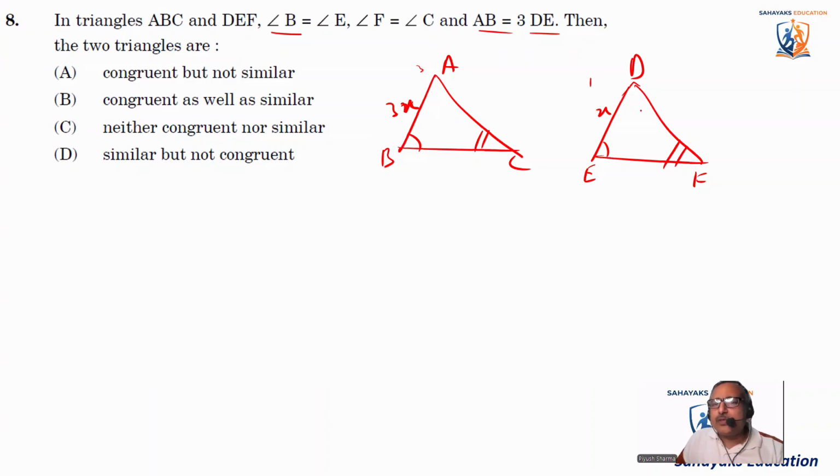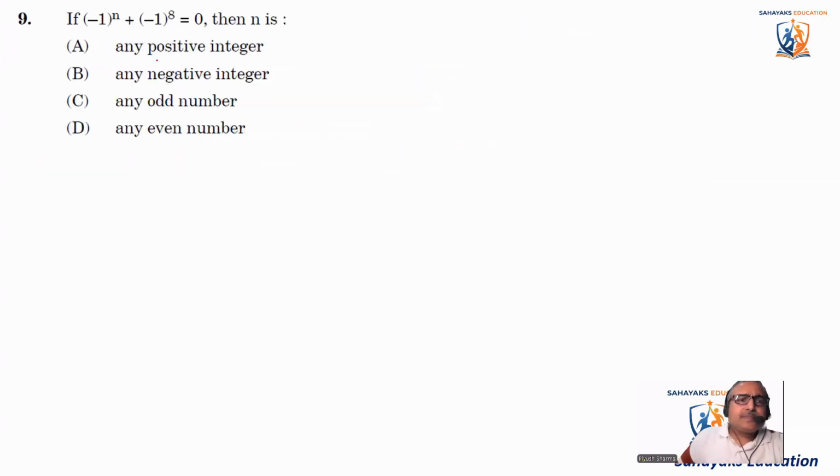Now, these two triangles are similar but not congruent. So let's see. Congruent but not similar? They are not congruent. Congruent as well as similar? No. Neither congruent nor similar? No, they are similar, we know it. So similar but not congruent. So this is the right answer. They are not congruent because the sides are in the ratio 1:3. So coming to the next question.